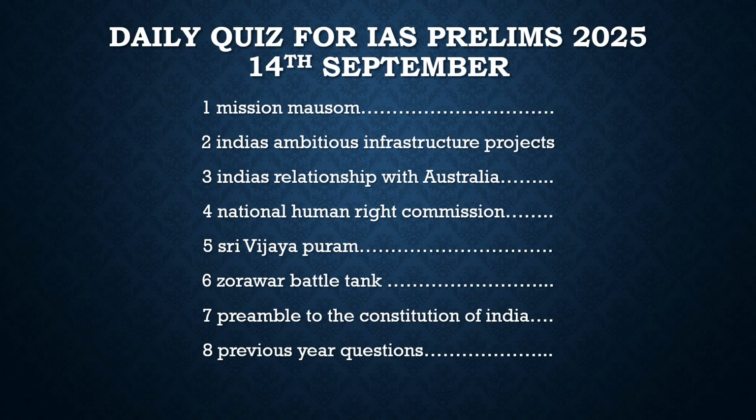It has 5 full-time members and 7 deemed members. In this, it is very important to have appointments for minorities, backward classes, women, and so on. They have to maintain this. If it is not able to maintain it, it won't be given accreditation by the Global Alliance of National Human Rights Institutions. So with respect to this, let's solve the question in the next slide.